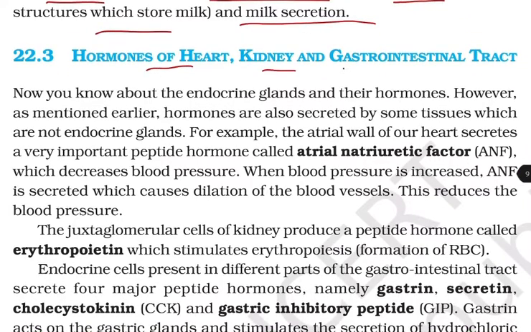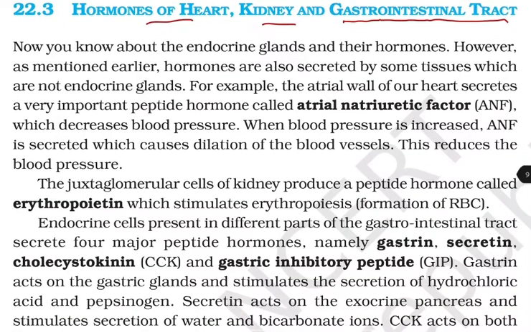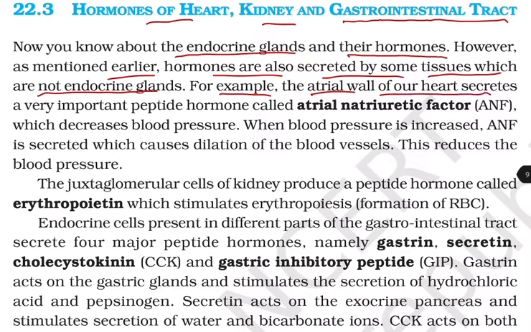Now, hormones of heart, kidney and the gastrointestinal tract, that is GIT. Now you know about the endocrine glands and their hormones. However, as mentioned earlier, hormones are also secreted by some tissues which are not endocrine glands. For example, the atrial wall of our heart secretes a very important peptide hormone called the atrial natriuretic factor, that is ANF, which decreases blood pressure.